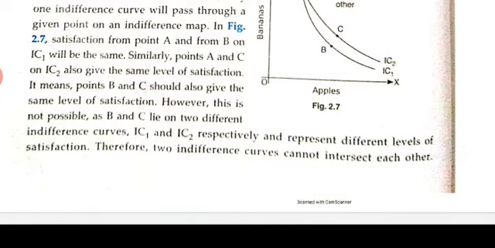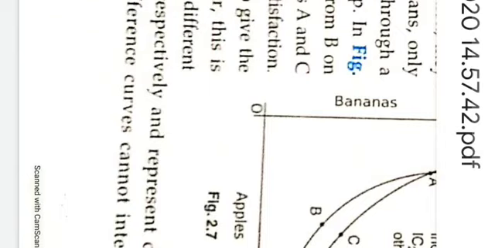They will just pass, because if they intersected, that would mean the two indifference curves give the same level of satisfaction, but that is not the case. Higher the indifference curve, higher is the satisfaction. So the indifference curves can never intersect each other.